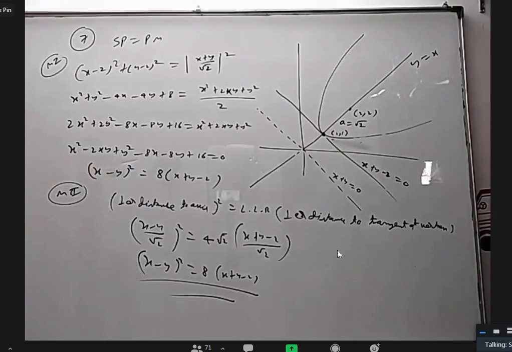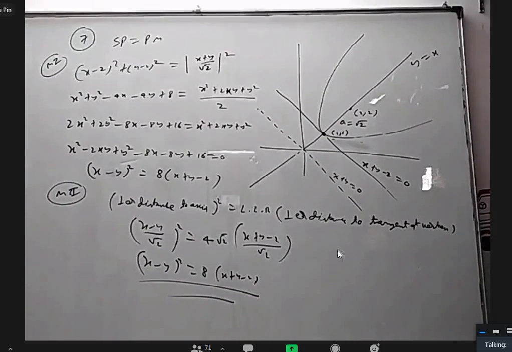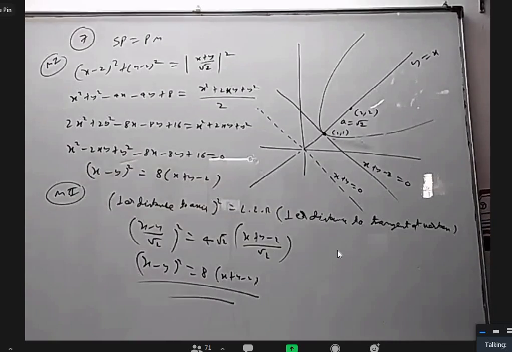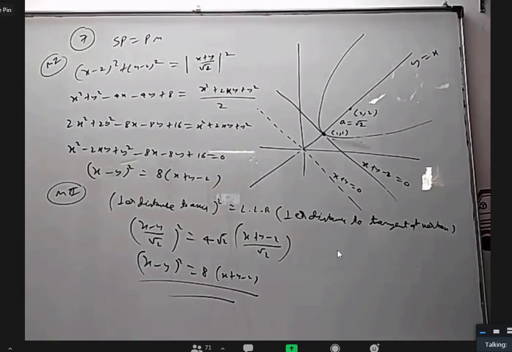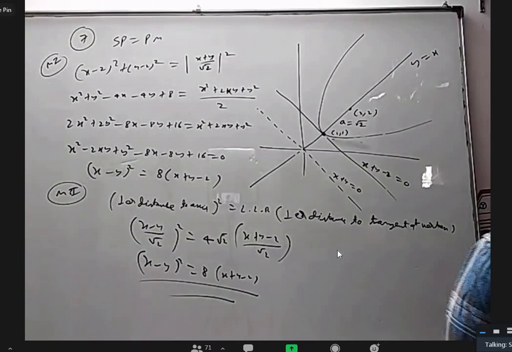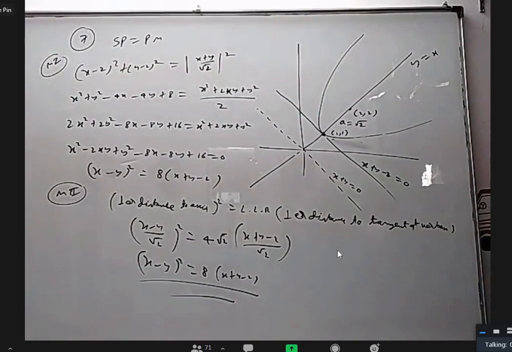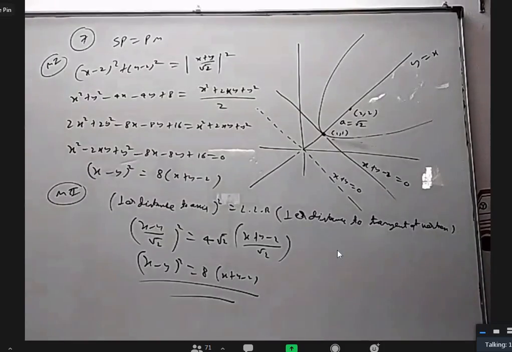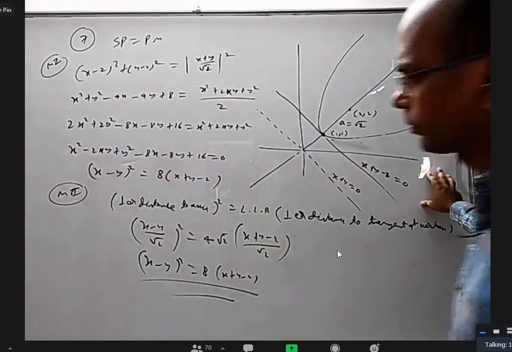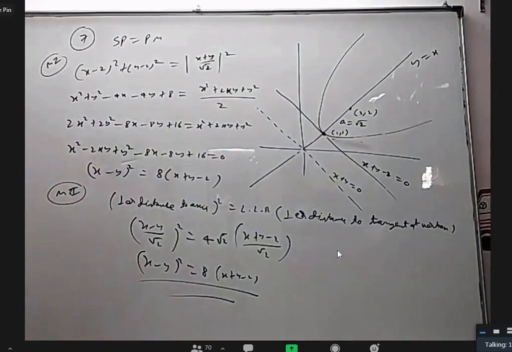I hope the board is reasonably clear to you. Is there a lot of glare on the board, or can you manage? Sir, a little unclear, sir. Only one at the right side, sir, just beside the graph. Okay. Yes, sir, where you kept your hand.